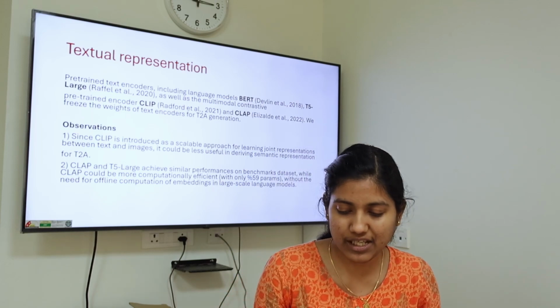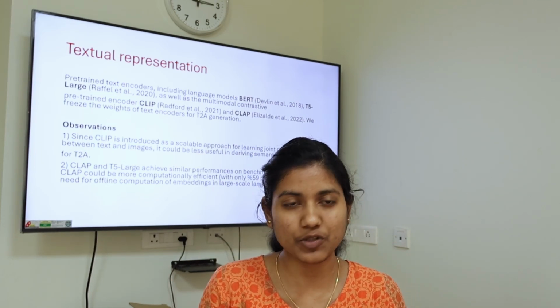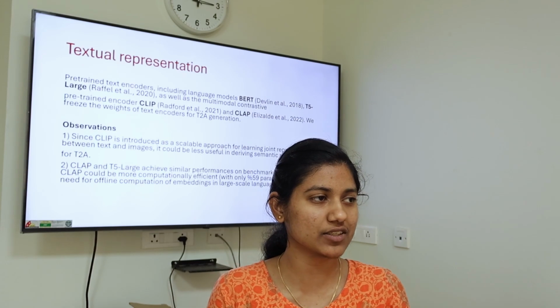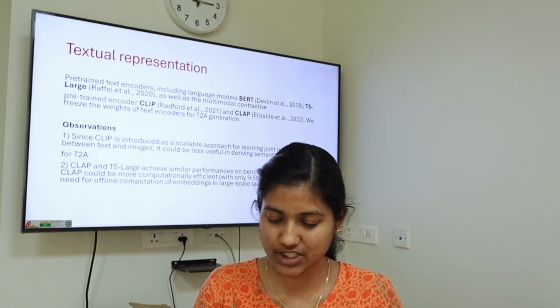And then CLAP and T5 large both show similar performances, but CLAP seems to have a lower number of parameters while training compared to T5. So that helps in computational efficiency.